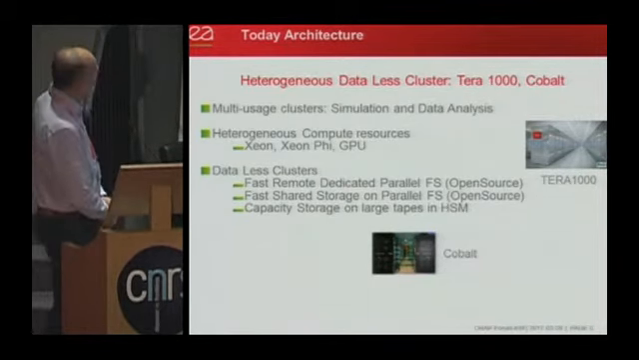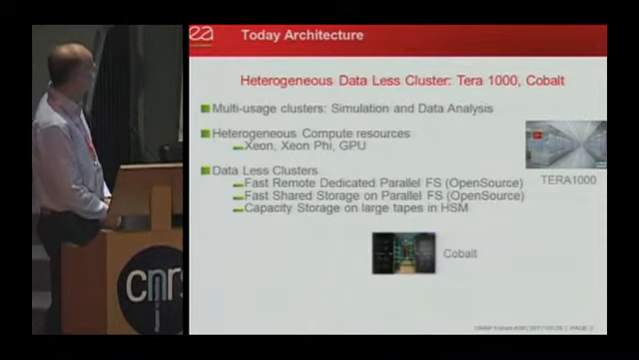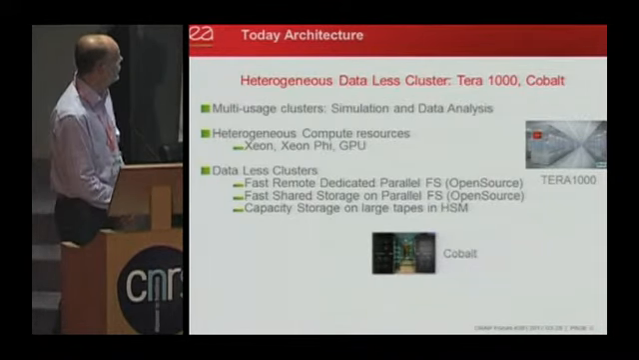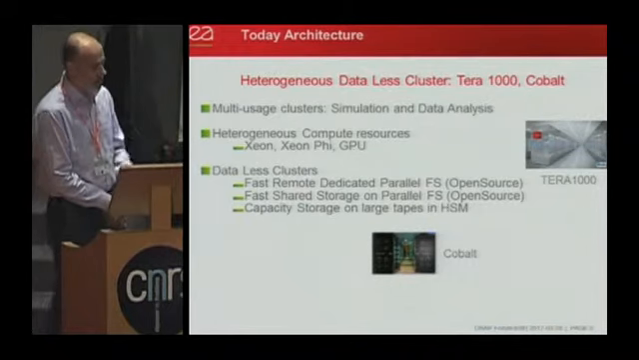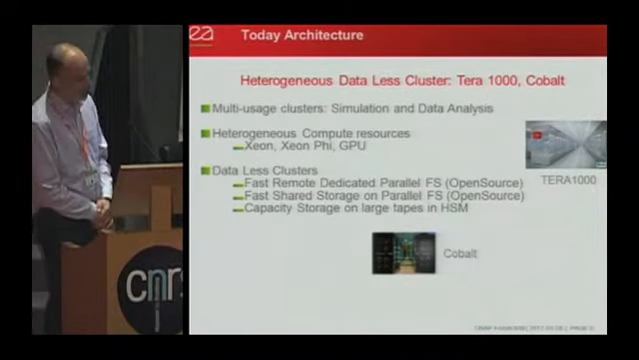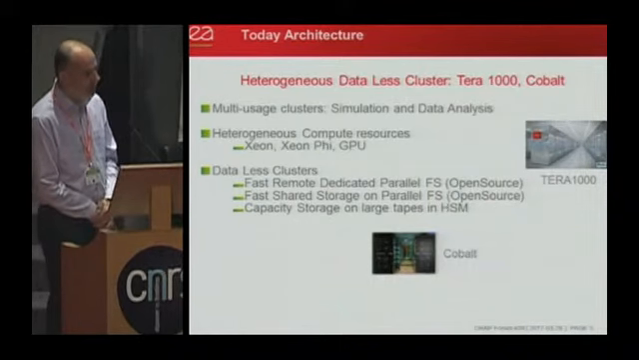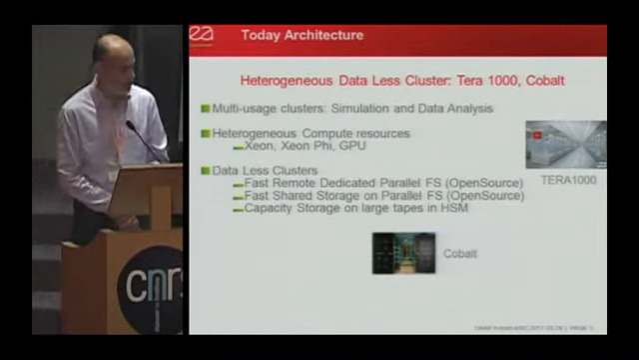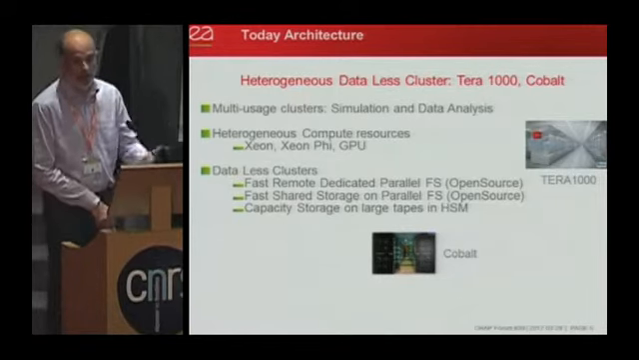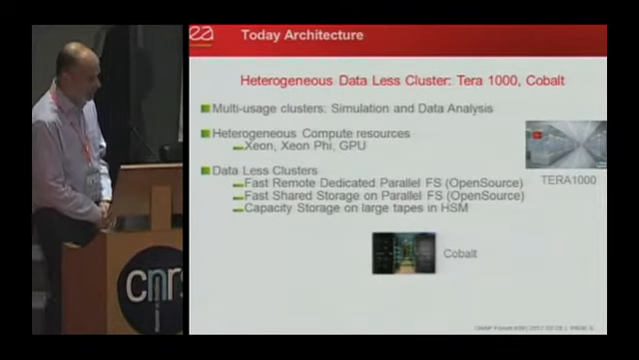A large change also is that we move to heterogeneous compute resources. So we have today classic Xeon. We also have Xeon Phi and GPU. And we are ready to integrate a new type of processors, which can be ARM processors or something else.